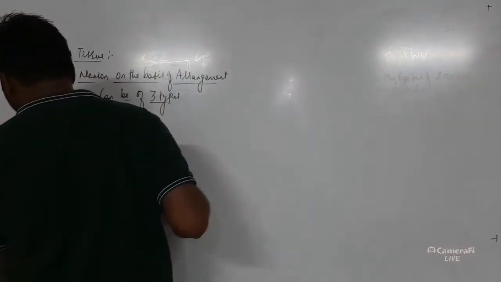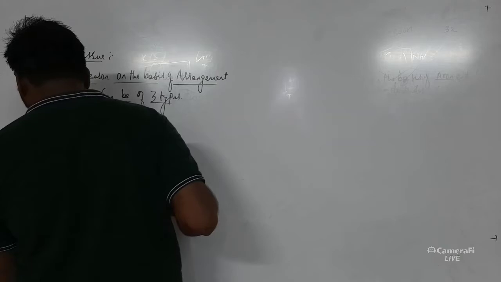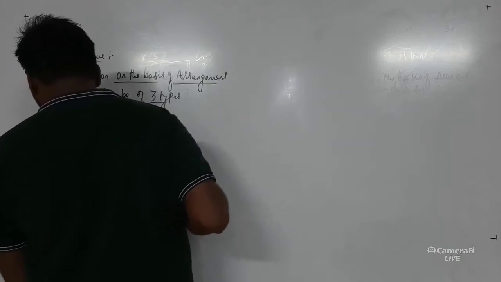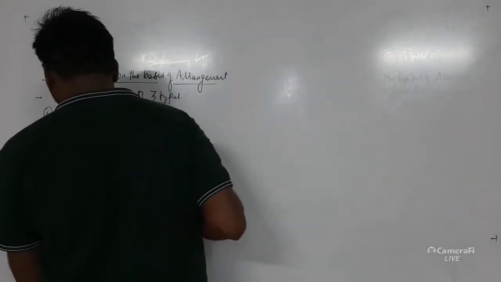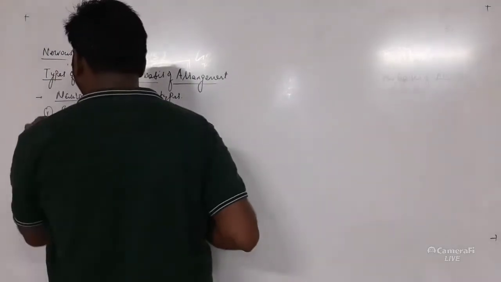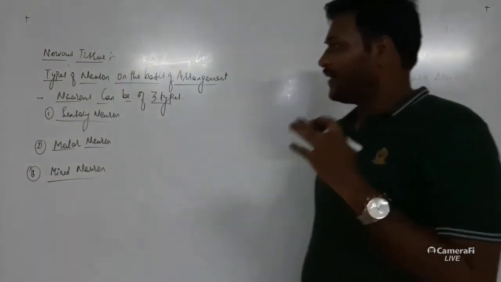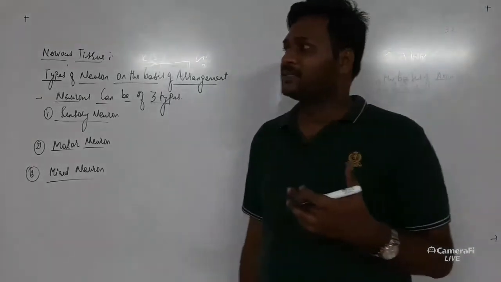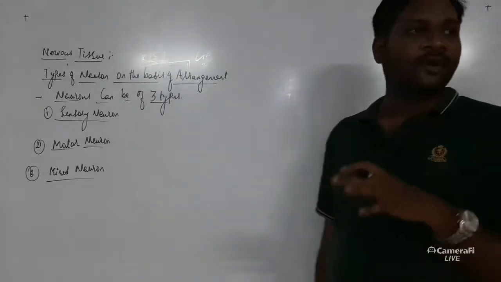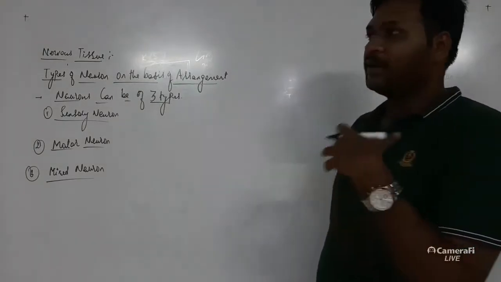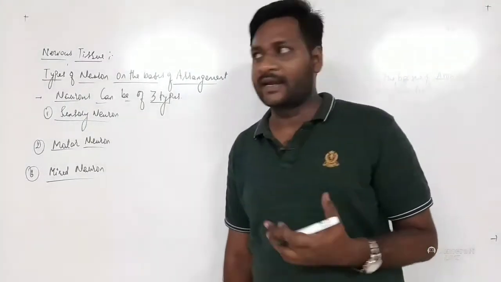And third one is the mixed type of neuron. See, we have three different types on the basis of arrangement. Okay, so like in our body there are different arrangements can be seen, and these different arrangements depend upon what type of senses we get, right?